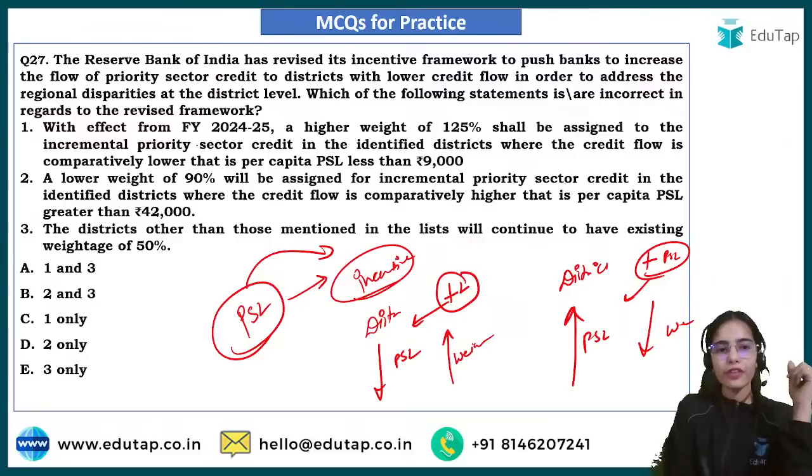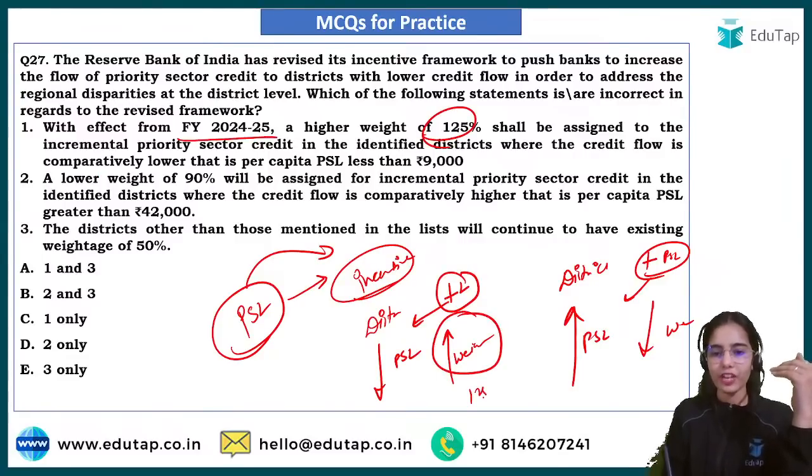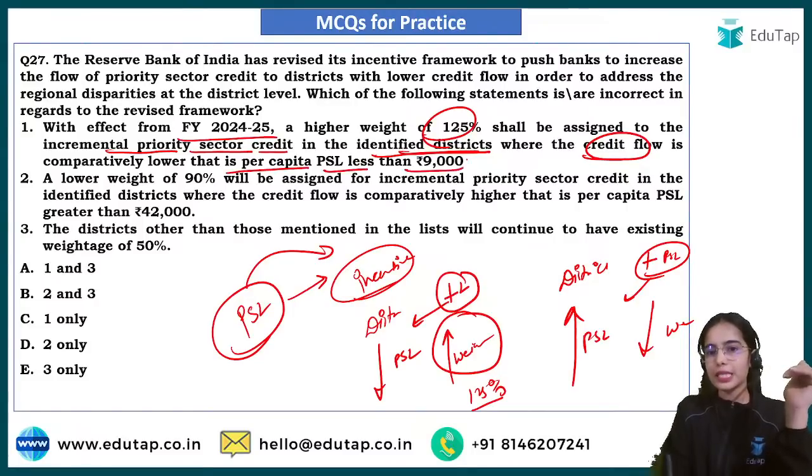Yes. So with effect from financial year 2024-25, a higher weight of 125% shall be assigned to the incremental, the additional priority sector lending, to the identified districts where the credit flow is comparatively lower, that is, per capita PSL is less than 9,000.